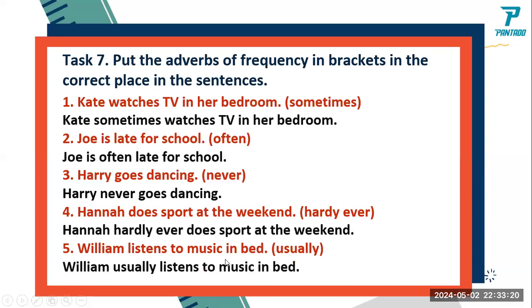Okay, next one. William listens to music in bed. Please read your answer. Okay, that's number 5. William usually listens to music in bed. Okay, this is near to always.